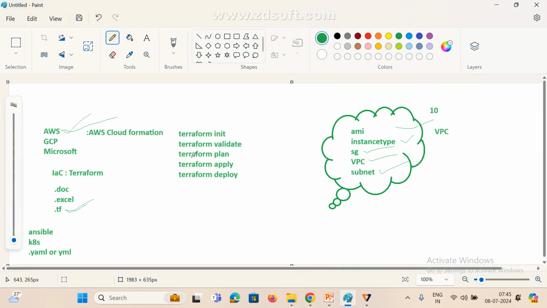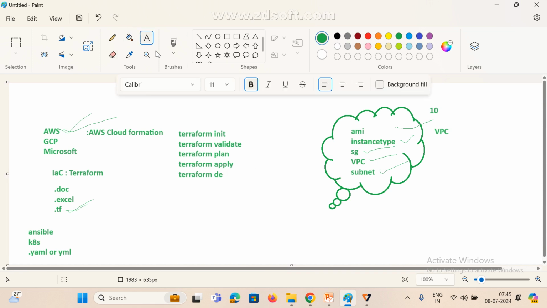So Terraform destroy. Sorry, this is not deploy. This is destroy. Destroy means I want to delete the entire infrastructure and all. So if you want to do that, this is the destroy.